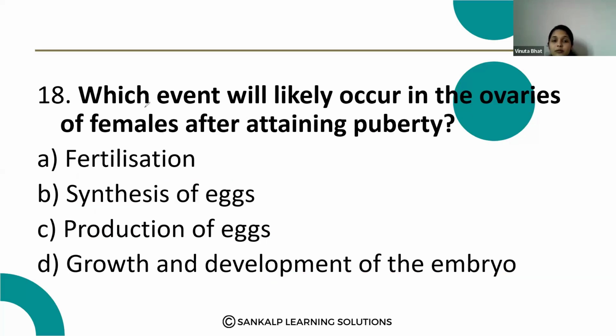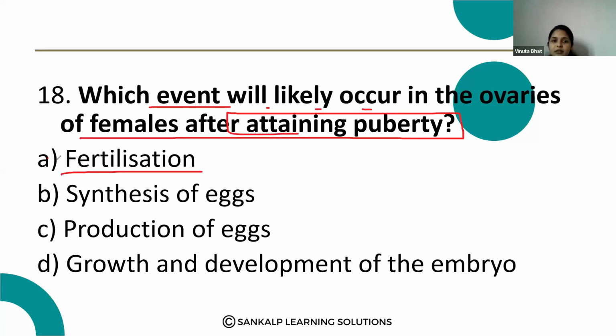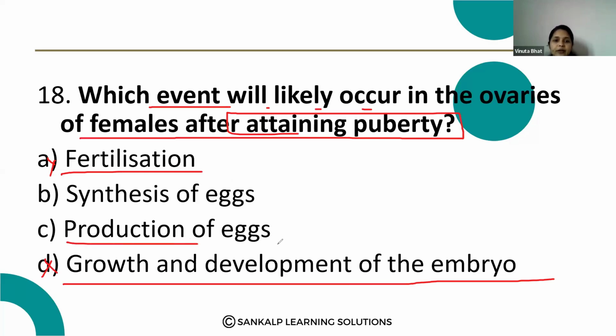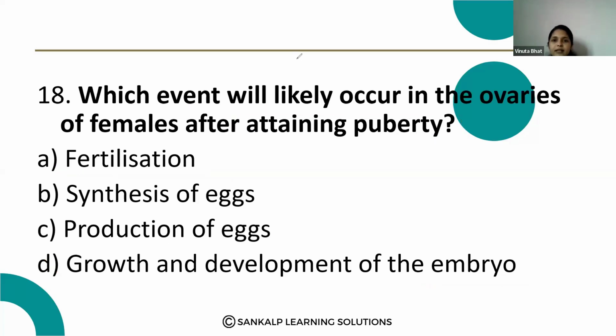After attaining the puberty, fertilization will not take place. Growth and development of the embryo, that will also not take place here. So the production of eggs, option C, the production of eggs takes place after attaining the puberty.